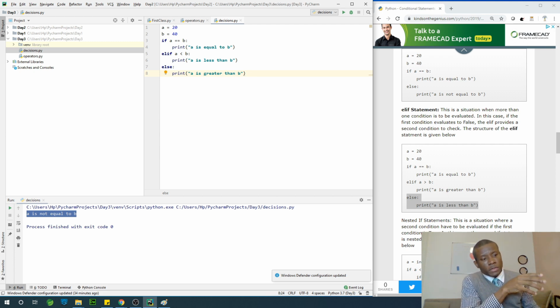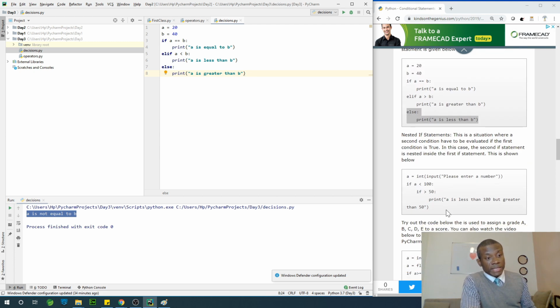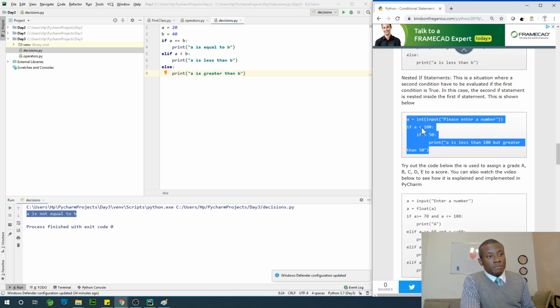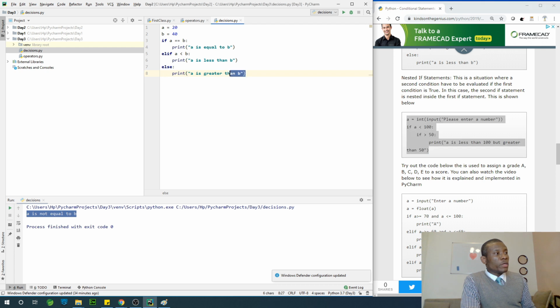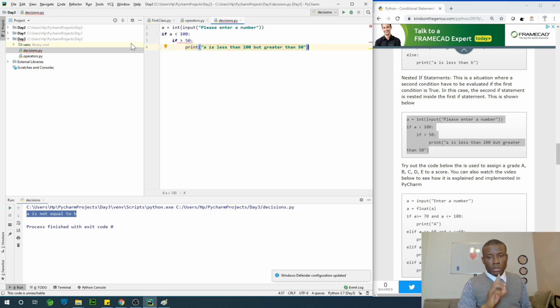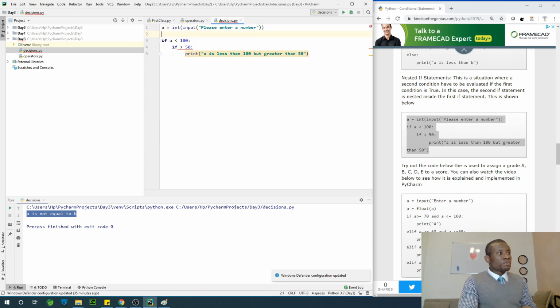I'm going to move on again to the next one. We have nested if statement. In this case, we are trying to get an input from the user. Now we are going to do something we did on day 2.